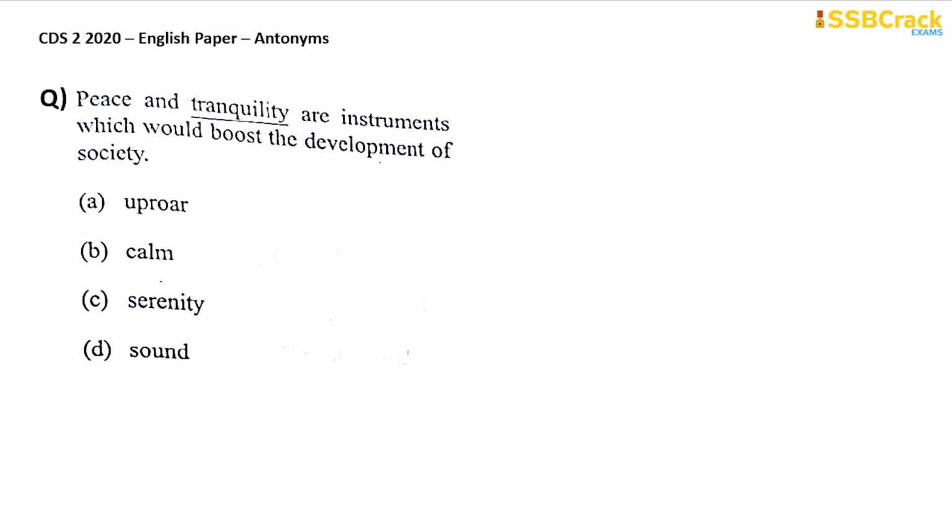Next question. Peace and tranquility are instruments which would boost the development of society. So tranquility and peace are more or less the same thing. Tranquility means something that is calm and serene, without disturbance. So what will be the opposite of tranquility?